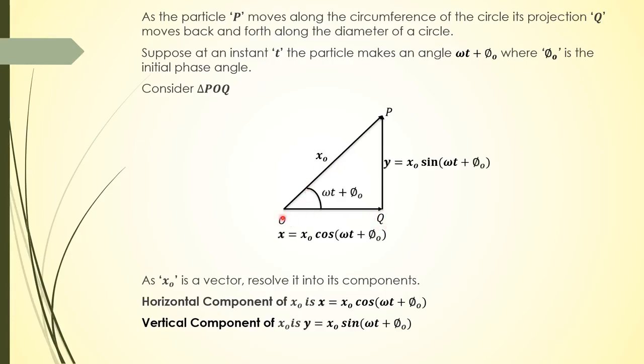So from O to P we have x naught, which is the position vector. If we resolve this vector into its components, the horizontal component of x naught is x naught cos of omega t plus phi naught, and the vertical component is y equals x naught sine of omega t plus phi naught. Since the particle projection is oscillating along the x-axis, we neglect the vertical component and consider the horizontal x component,